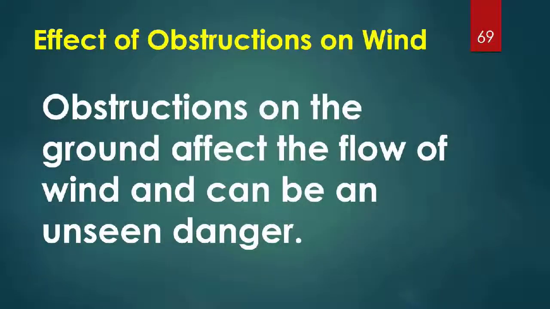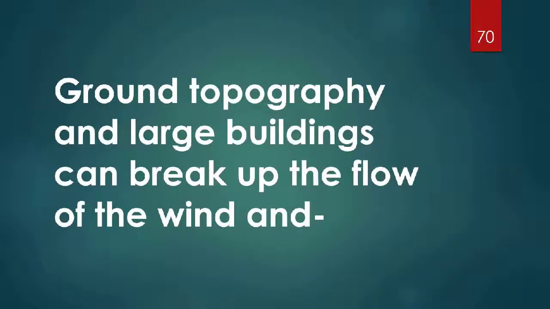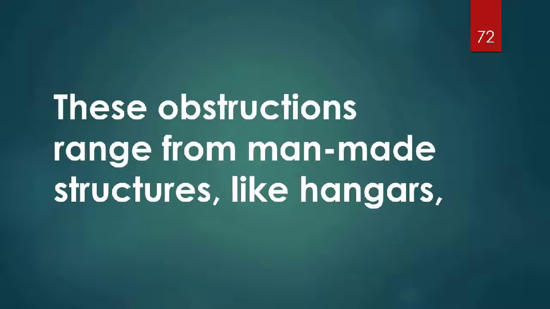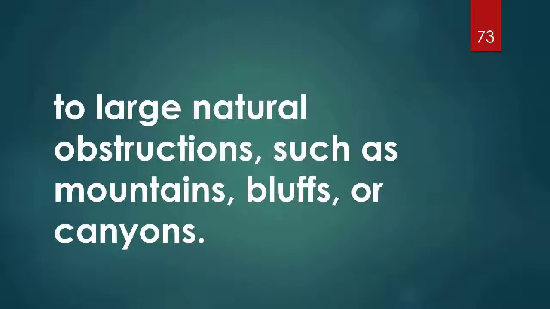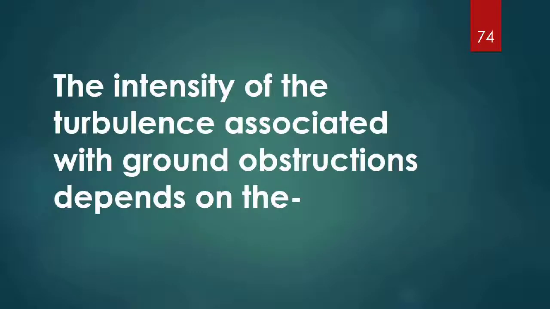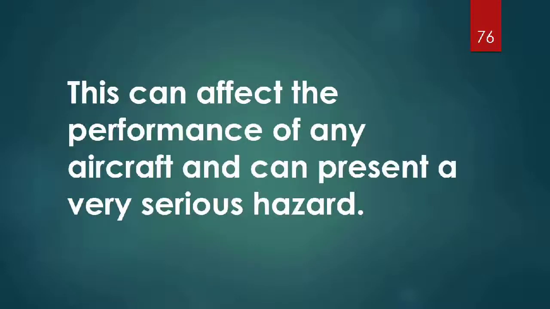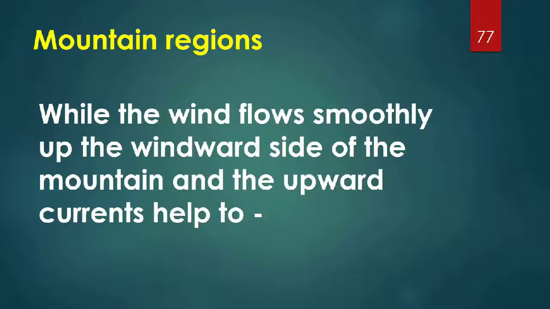Obstructions on the ground affect the flow of wind and can be an unseen danger. Ground topography and large buildings can break up the flow of the wind and create wind gusts that change rapidly in direction and speed. These obstructions range from man-made structures like hangars to natural obstructions such as mountains, bluffs, or canyons. The intensity of the turbulence associated with ground obstructions depends on the obstacle and the primary velocity of the wind. This can affect the performance of any aircraft and can present a very serious hazard.